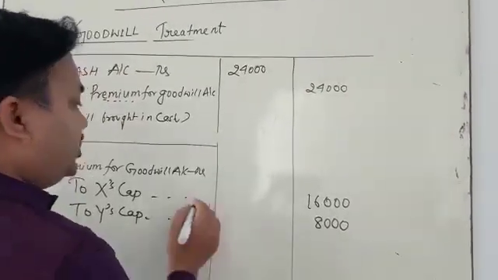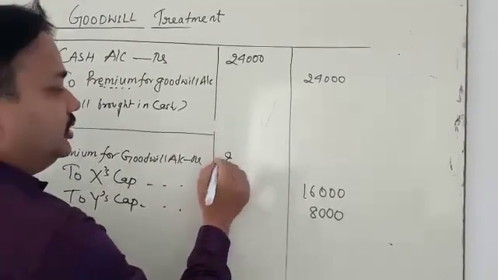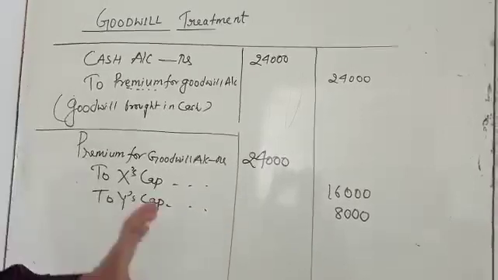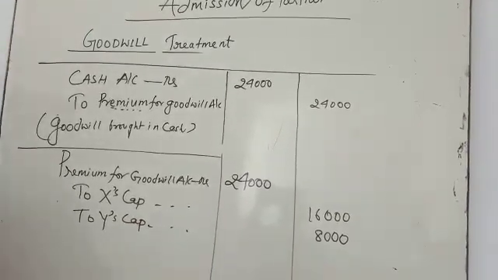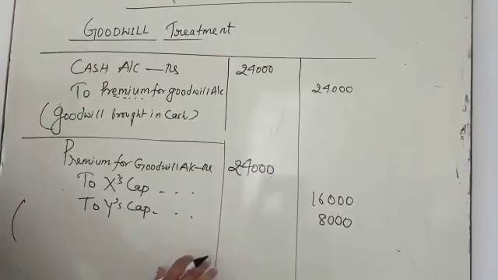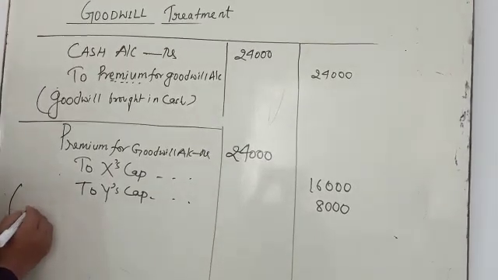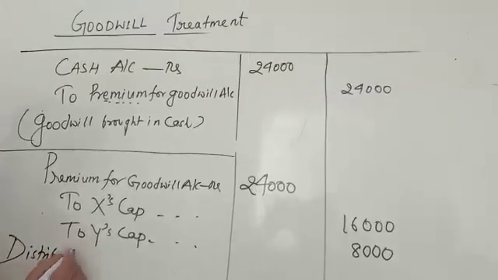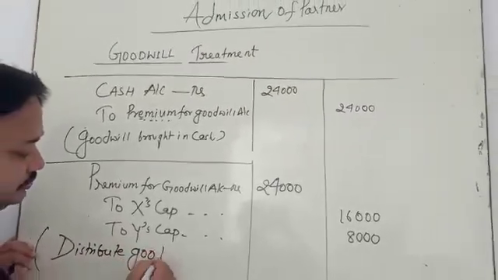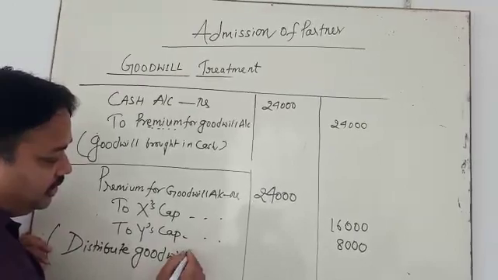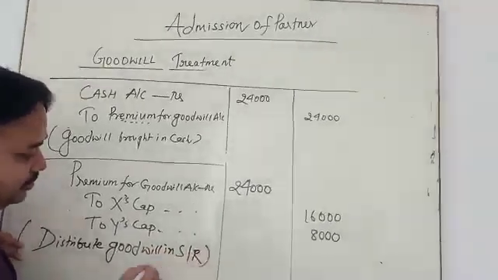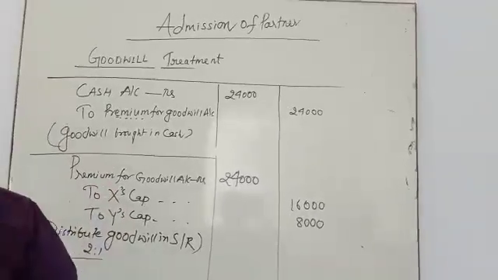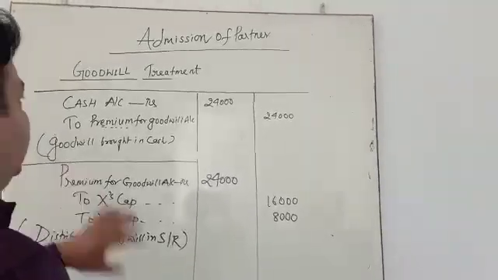This compensation is distributed in the sacrificing ratio. The 24,000 paid by Z in the form of goodwill is compensation for the profit sharing ratio. Narration: distribution of goodwill in the sacrificing ratio, that is 2:1.